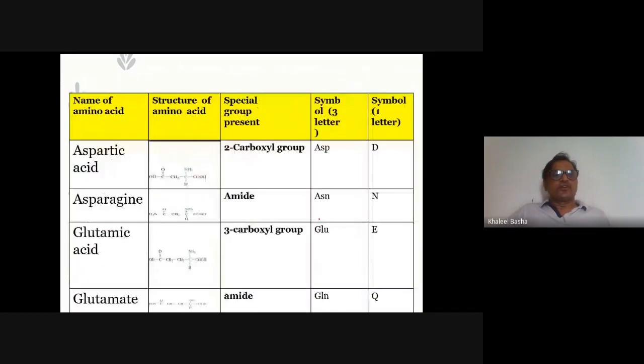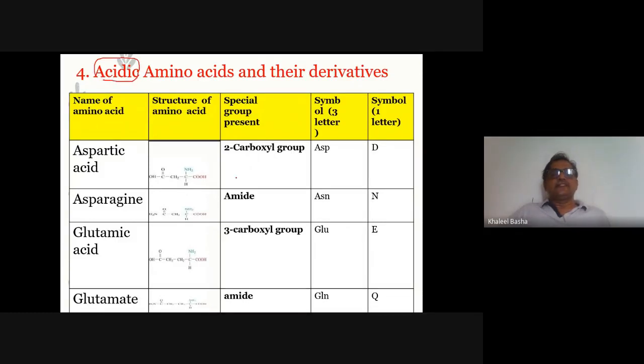And next is the fourth one, acidic amino acids. You may see here the acidic amino acids and their derivatives. These amino acids contain a carboxyl group in the side chain. So already one carboxyl group is present in the general structure. In addition to that, one more carboxyl group is present here. Aspartic acid and glutamic acid.